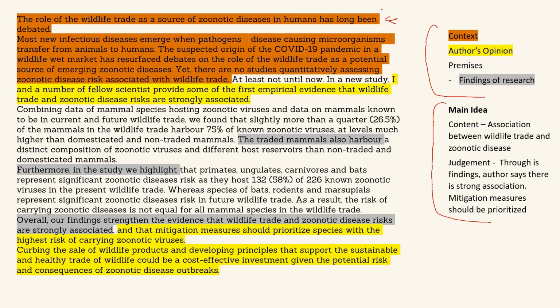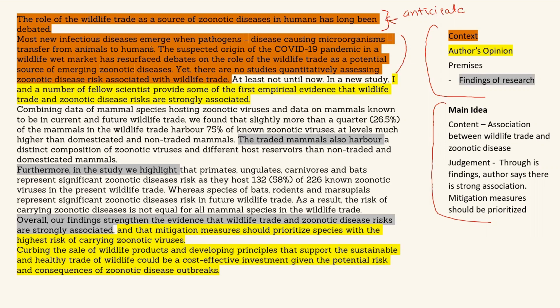And when such kind of statements are given in the beginning, you can anticipate, because the author is saying that it has long been debated, that the author will give his view on what is the role of wildlife trade as a source of zoonotic disease. So that's why he has written that sentence, that it has long been debated, but let me tell you what I think, kind of thing. And all these things are context.